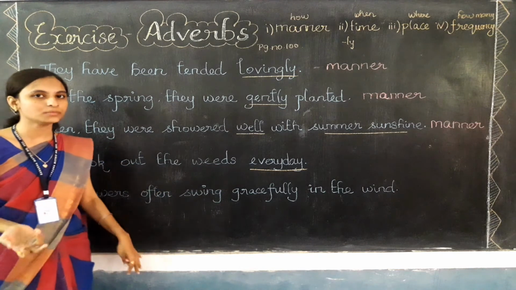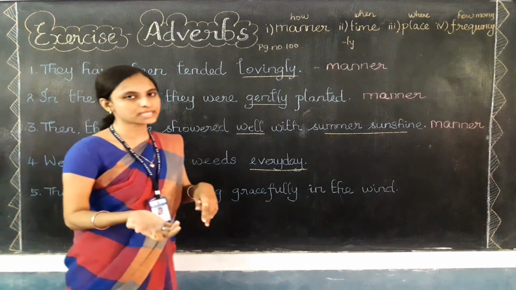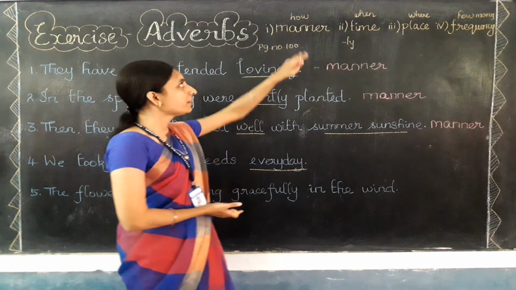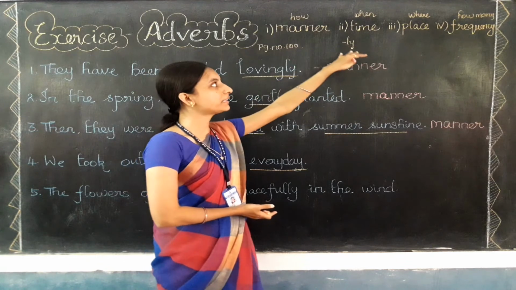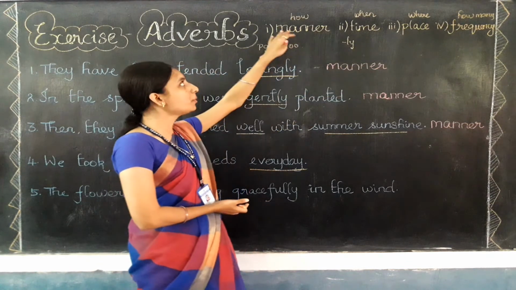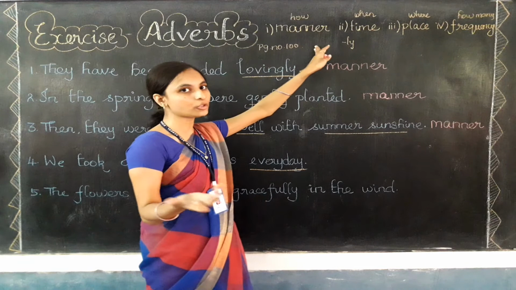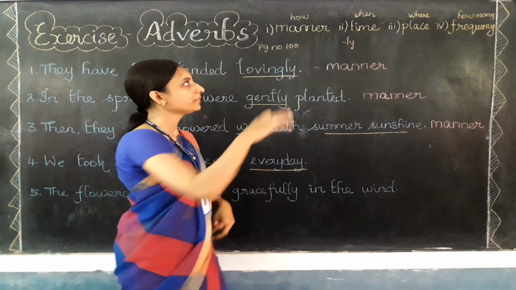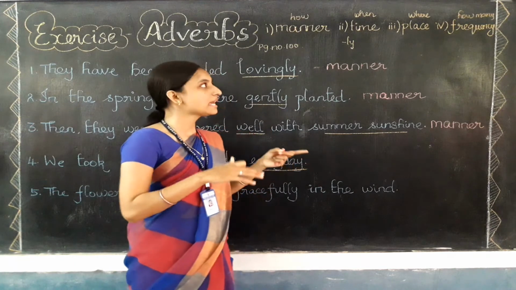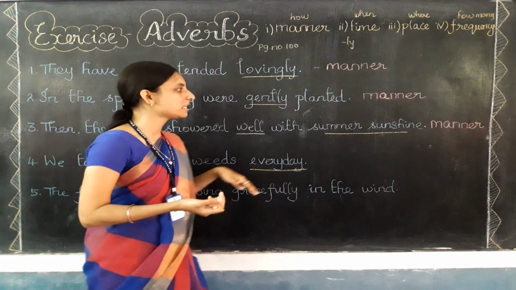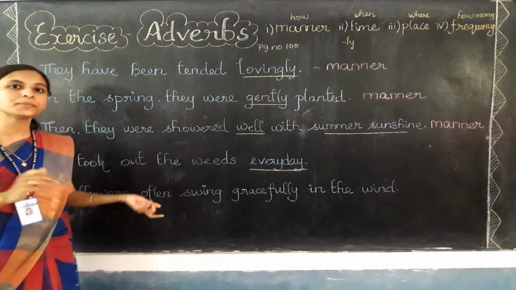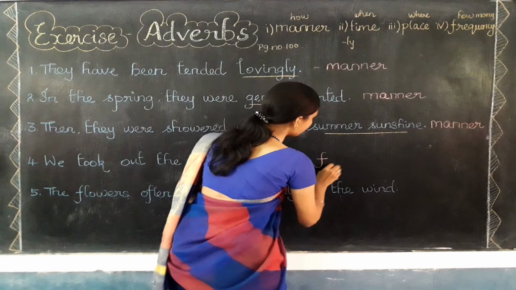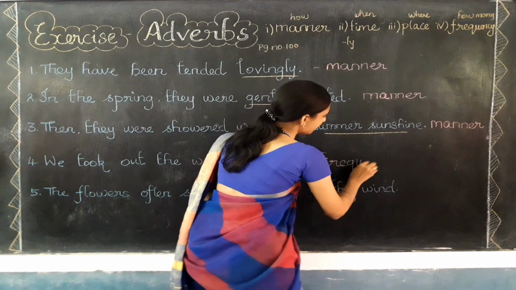How many times நான் யூஸ் பண்ணி question கேக்குறேனா it refers to which type of adverb, children? Whether it refers to the manner, time, place or frequency. Above you can see how use பண்ணி நான் question கேட்டானா that will be manner. When use பண்ணி கேட்டா that refers to time. Where கேட்டா that refers to place. How many times na frequency. Appo every day stands for which type of adverb? Very good, that is frequency. See, the answer will be frequency.